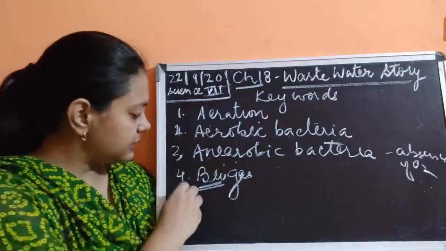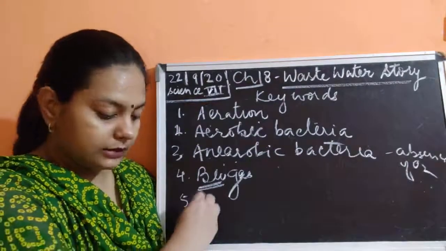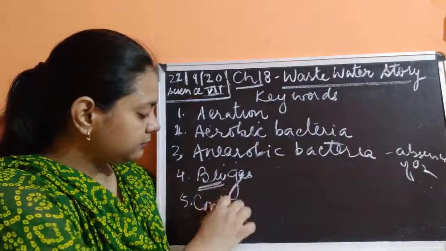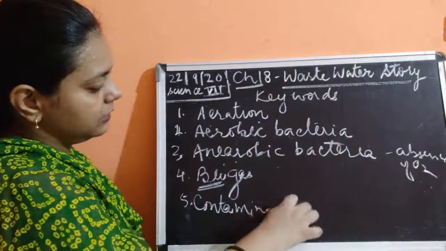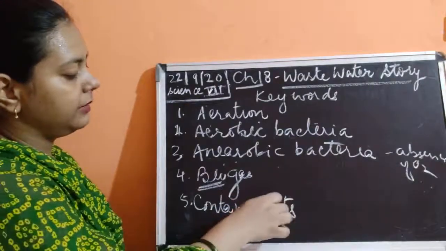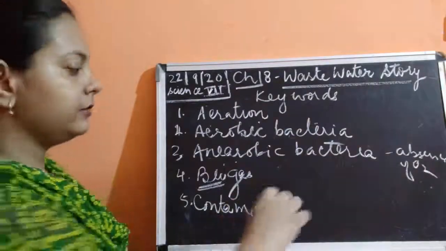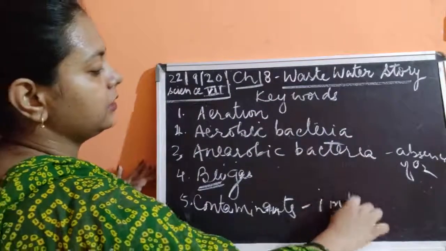Next, the fifth keyword is contaminants. What do you mean by contaminants? Contaminants are the impurities, it's simple.